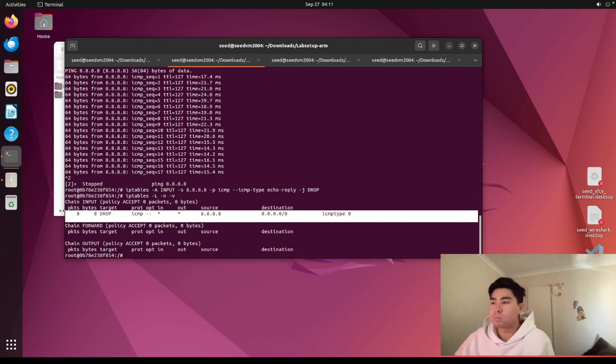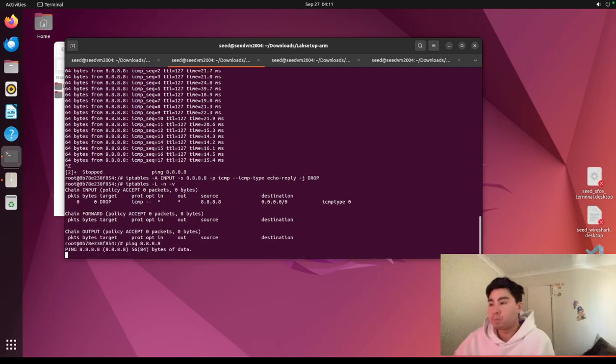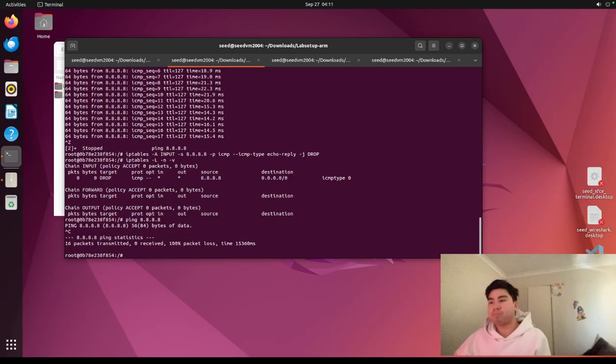Let's get that. Source 8.8.8.8, destination's there. ICMP, so it's a ping one. So we'll ping it again. It's not working. It's because this firewall is up. It prevents any replies, or echo replies, from that IP address. We'll cancel it out. So that's number 2 done.